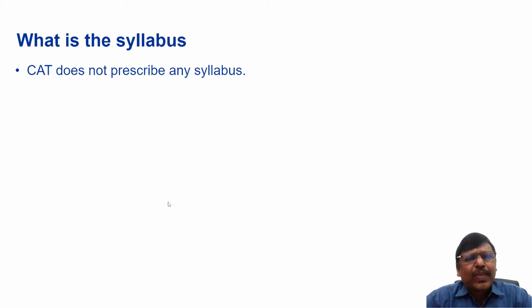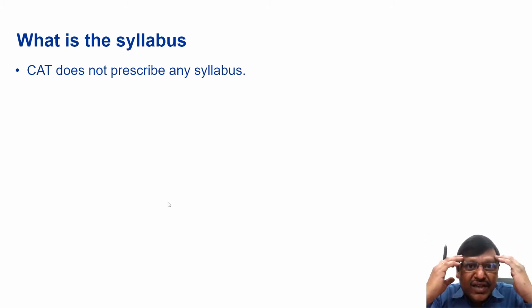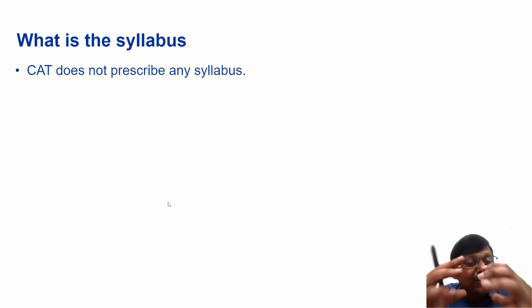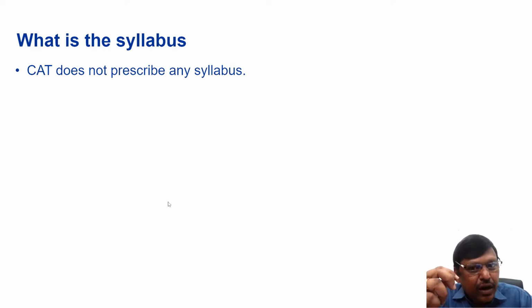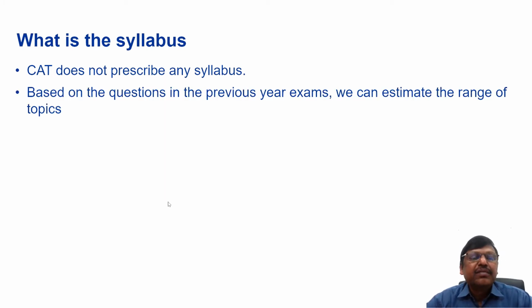In fact, students, to be very honest, there is no syllabus as such, whether it is Quant or LRDI or English. It only tests the student's ability to think, to solve problems, to solve puzzles. So this is the syllabus. Whatever topics they use are only instruments in checking the student's inherent strength of logical skills. However, based on the previous year exams, we can have a broad range of topics from where we get questions. Based on those questions, we can estimate the range of topics.